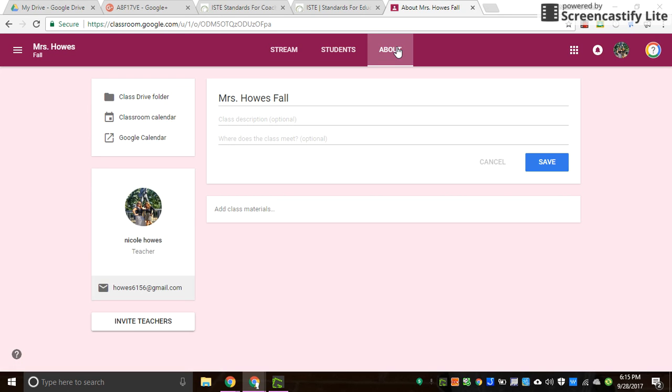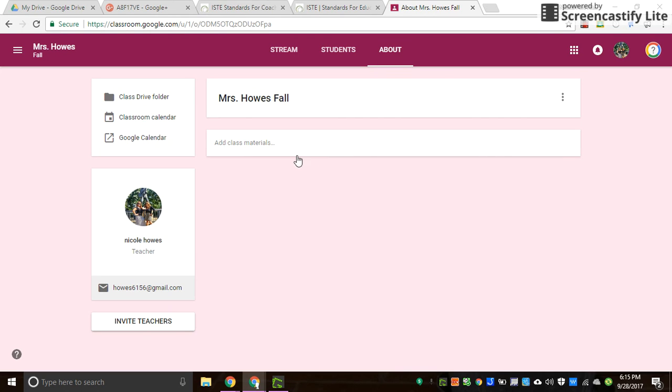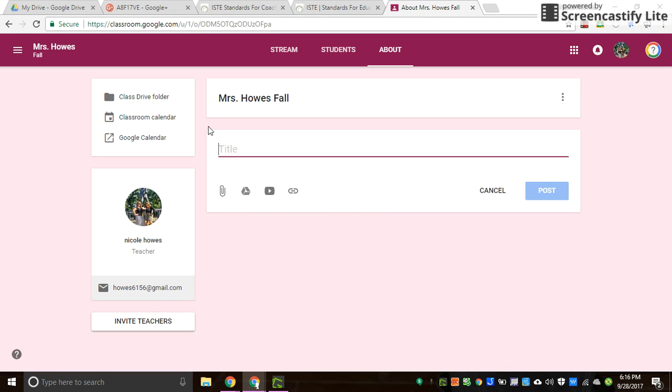Our final page or tab is your About section. In here, you again have the name of your class with the section that you called it. If you want to, you can put a description or even a classroom here if you choose, and go ahead and save that. We usually recommend that you put class materials here, things such as your classroom rules, a rubric, grading scale, things that you want to be available year round would go in this section. And then you can post them for students and parents to find easily. The nice piece here is that Google will also create for you a Classroom Drive folder.